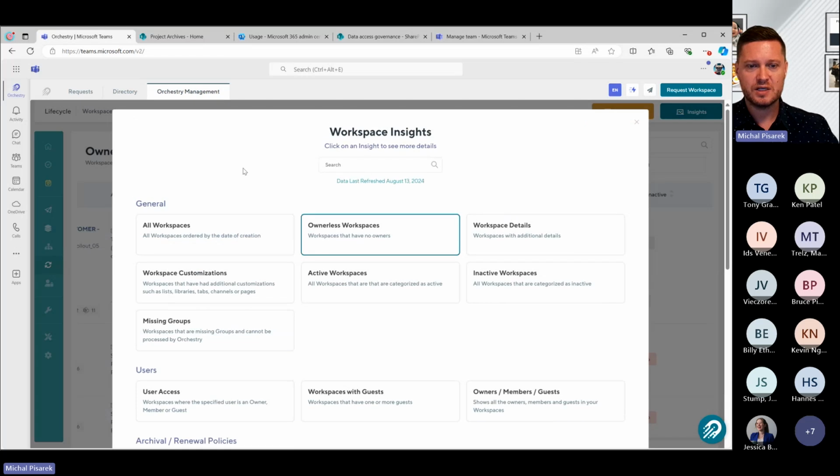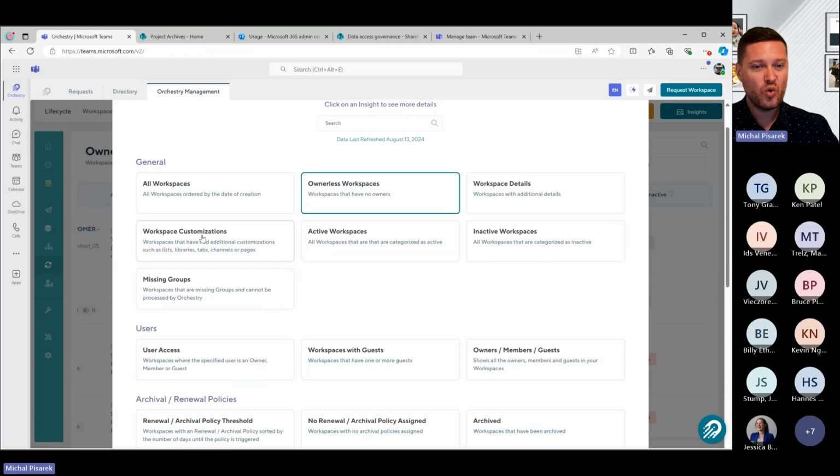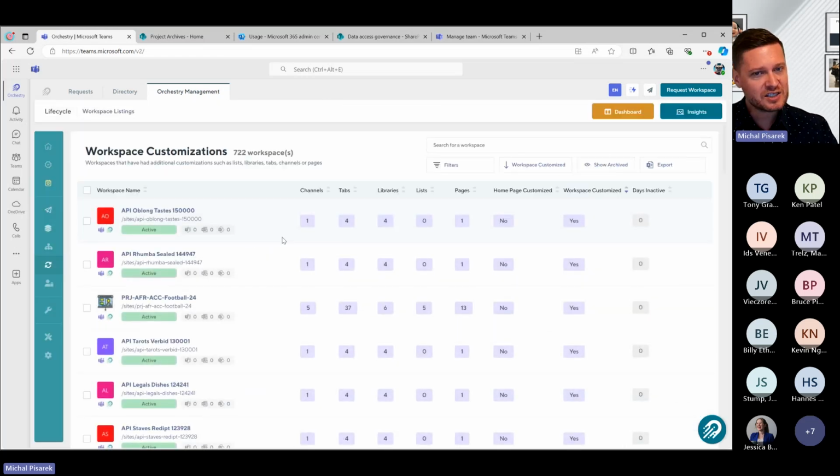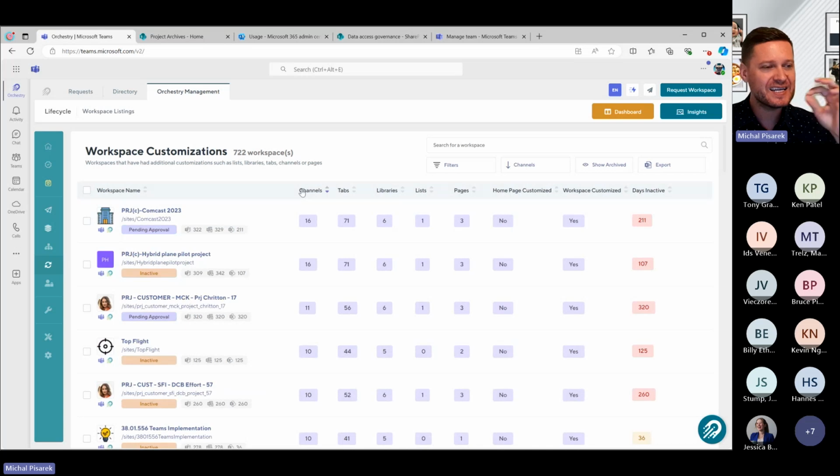Other types of insights that you might find are really useful. Workspace customizations. I really like this because it shows you, are people actually customizing workspaces? So what I mean by that is, are people adding additional channels?